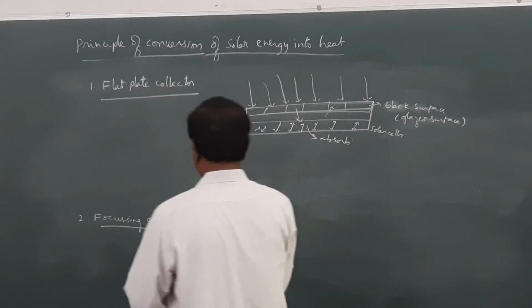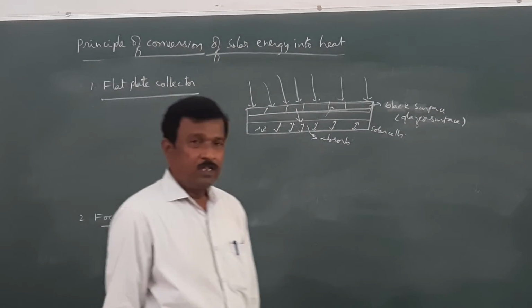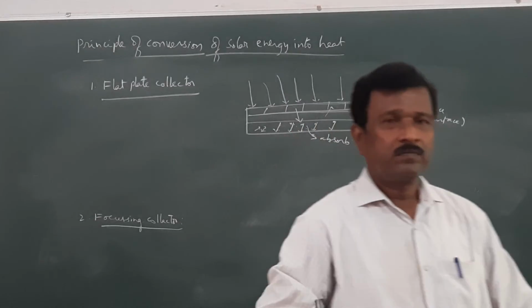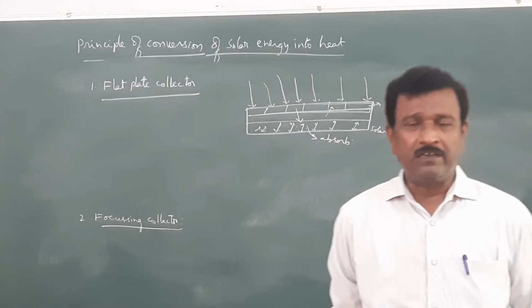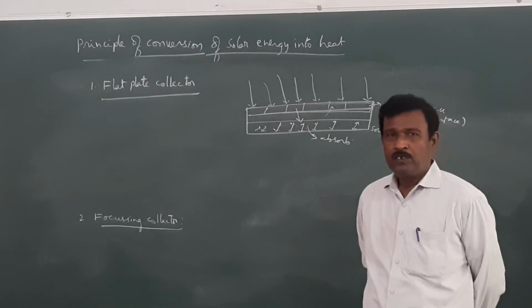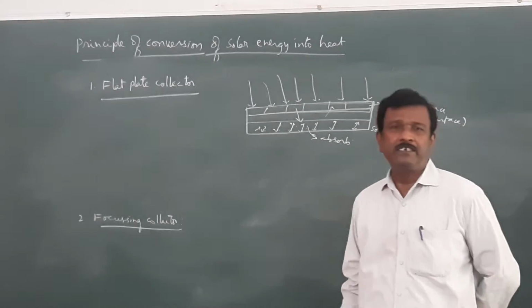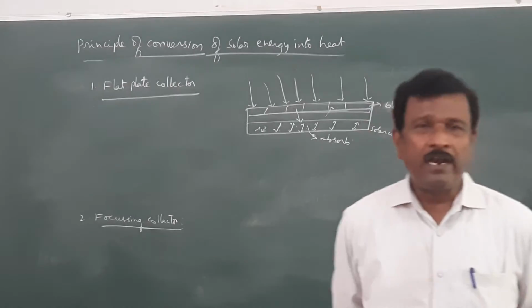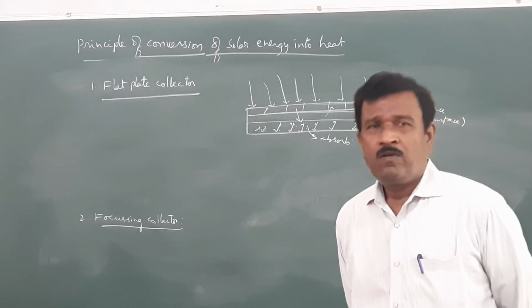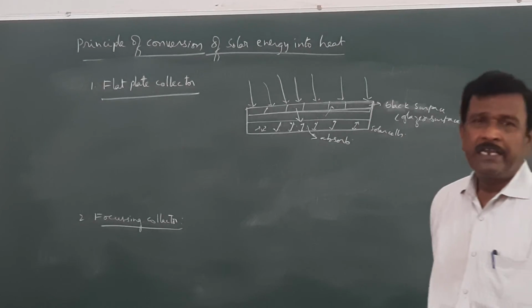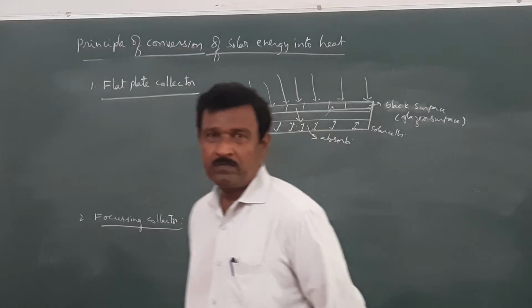In the case of focusing collectors, the solar energy will be focused. In order to focus the solar energy, these solar collectors will be made in a parabolic shape.